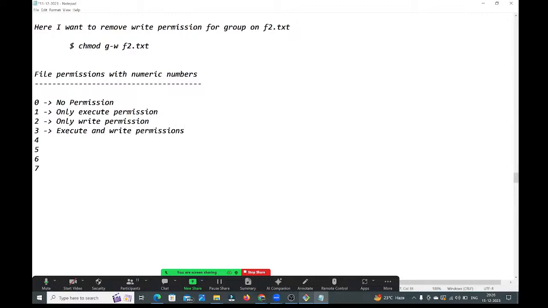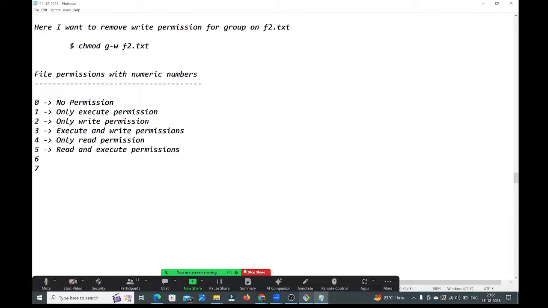What about 4? 4 means only read permission. What about 5? 5 means read and execute permission.